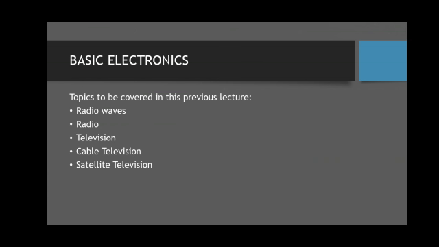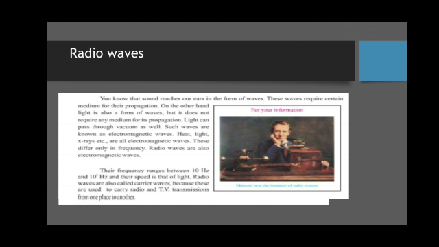Today we will be studying radio waves, radio, television, cable television, and satellite television. What are radio waves? Radio waves are electromagnetic waves. When I say electromagnetic, it is related to electricity and magnetism. Both of these, electricity and magnetism, are combined to produce electromagnetic waves. These include heat waves, light waves, and X-rays, right? All of these waves are known as radio waves.